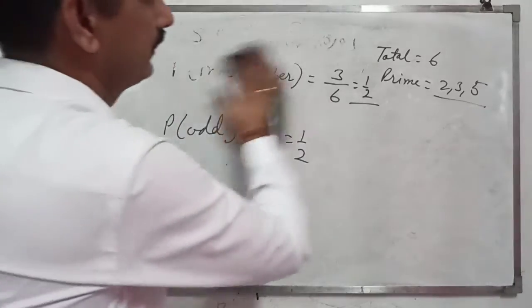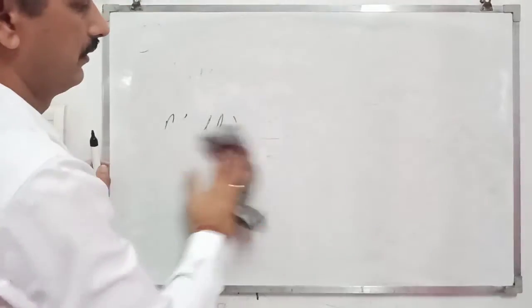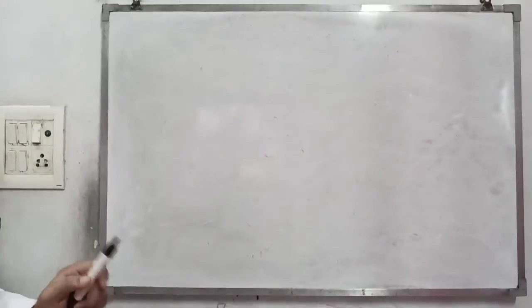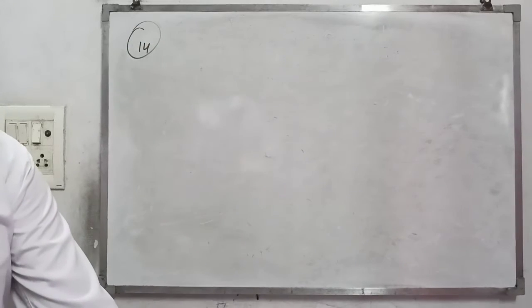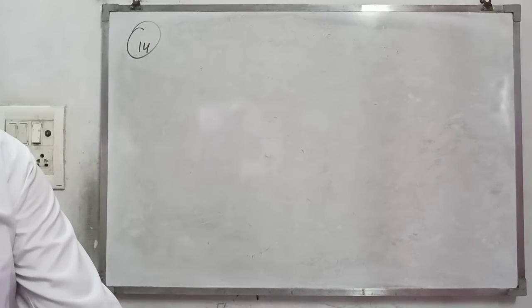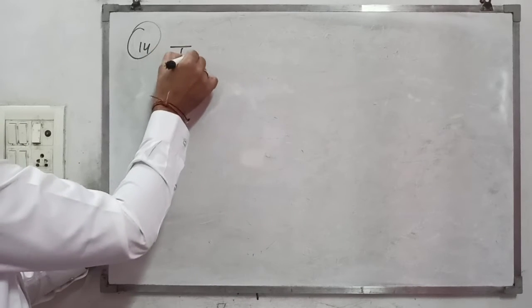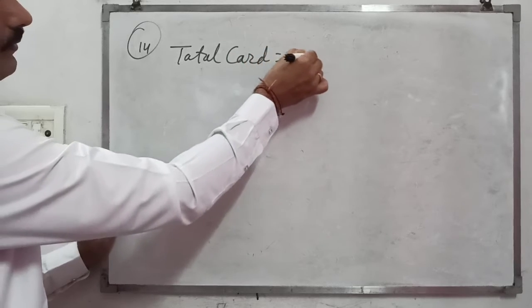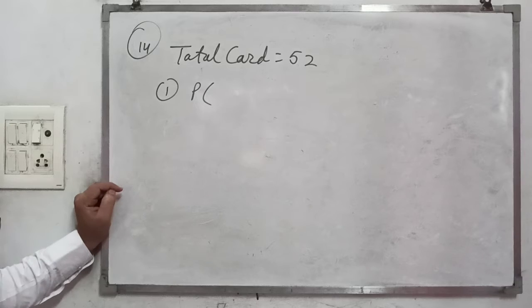Then the next one is a well-shuffled deck of cards, and we find the probability of getting certain cards. The total number of cards is 52. First part, find the probability of a red king.